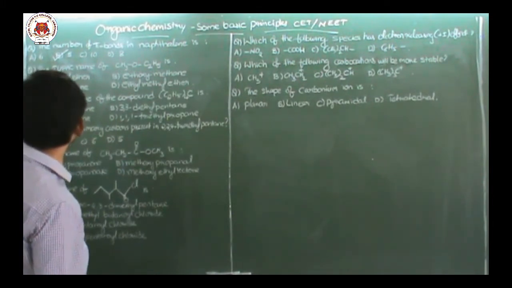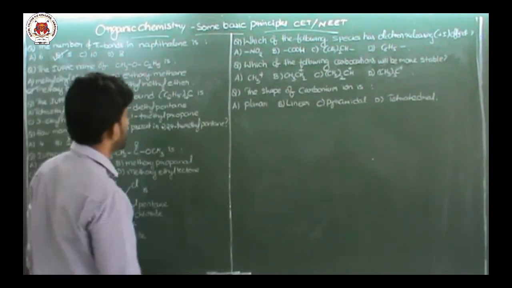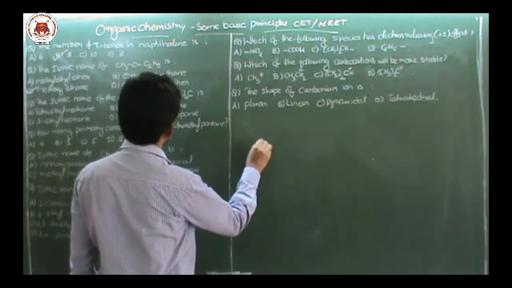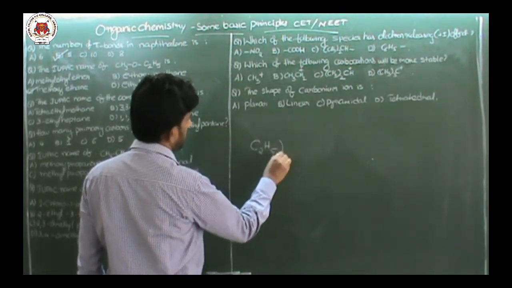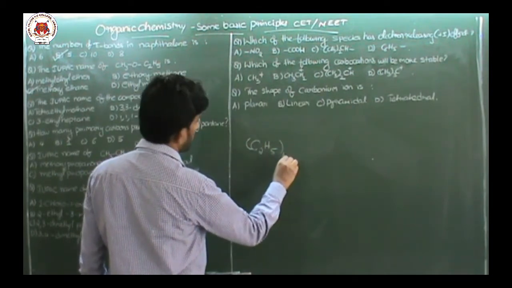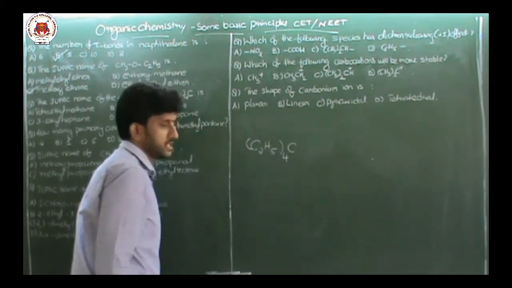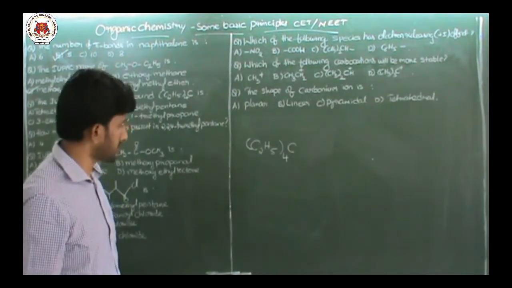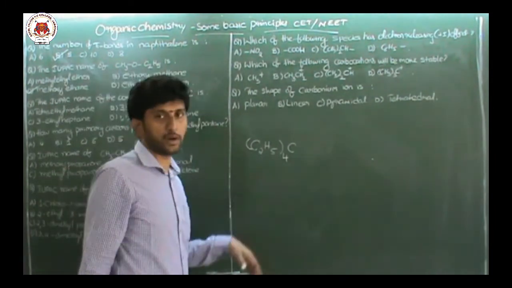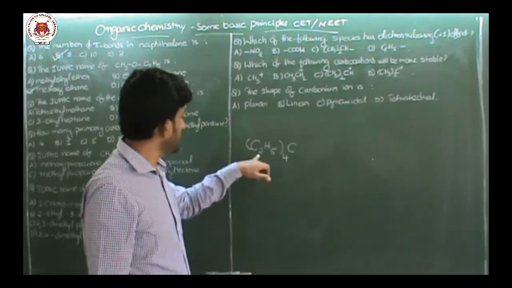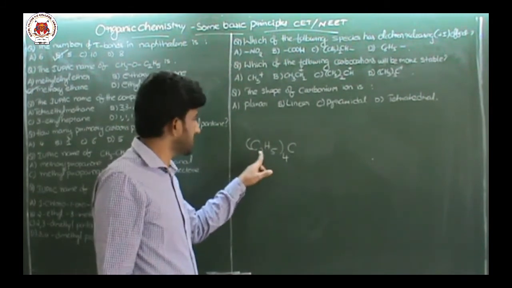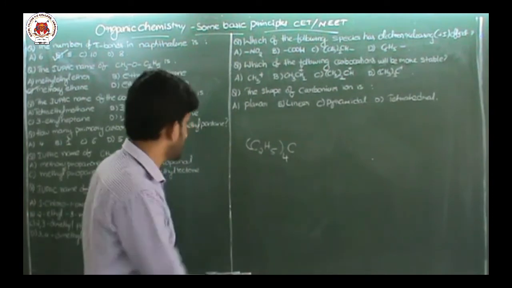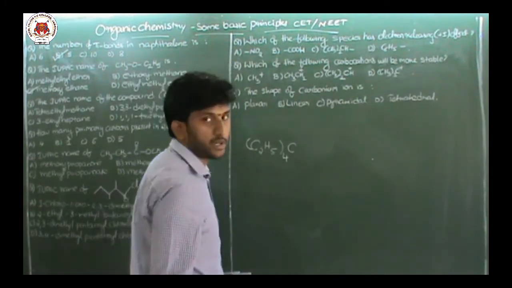Next, the IUPAC name of the compound. Here the compound is C2H5 taken 4 times on C. This compound's IUPAC name they want. So let us write this compound elaborately. C2H5 means ethyl. The ethyl group can be written as CH3CH2 also.